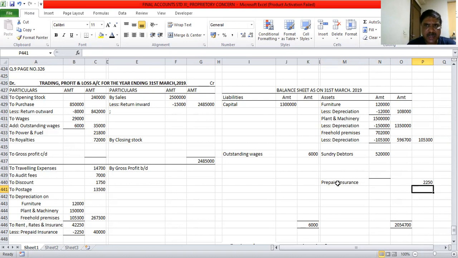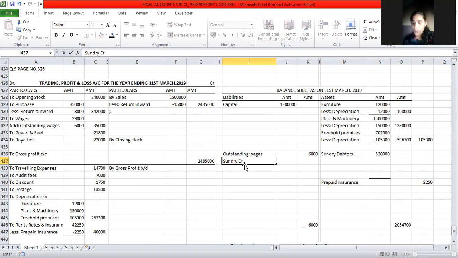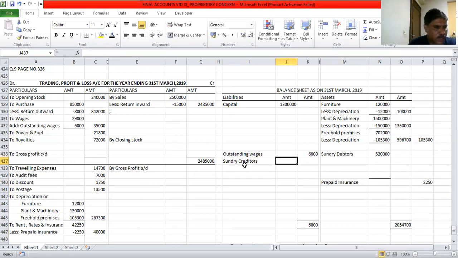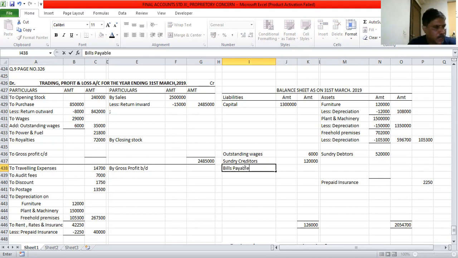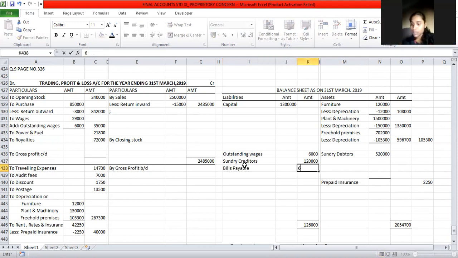Next, come to the credit side, we have written capital. Next item, we have sundry creditors, where we should take it in the liability side. Sundry creditors amount is 1,20,000. After a long time, you answered the question. 1,20,000. Then bills payable, where we should take it? Liability. Bills payable amount is 60,000.